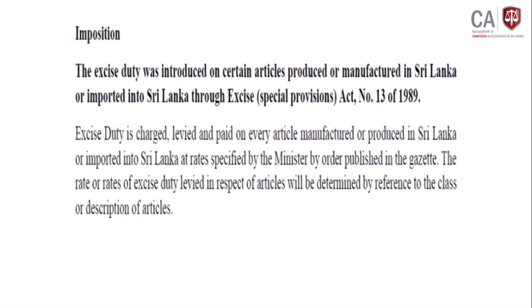There is a power for the minister to change the tax rate by issuing a Gazette notification. The rate of the specified duty or levy in respect of an article will be determined with reference to the class or description of the articles. This provision of the law clearly identifies the class or description of the asset. The power lies with the minister: by issuing Gazette notifications, the rate of the tax will be changed.